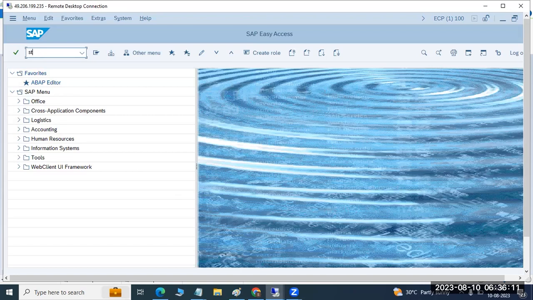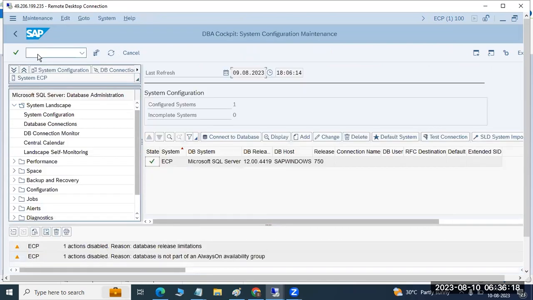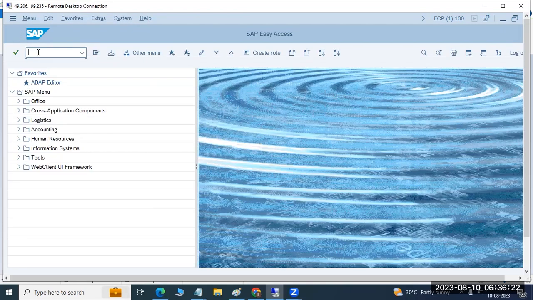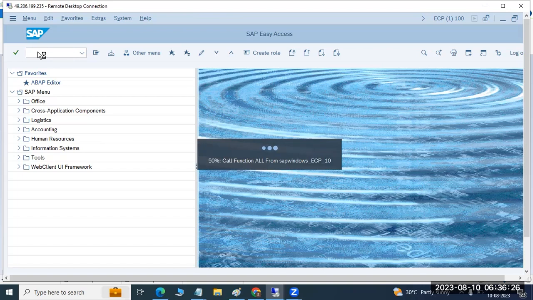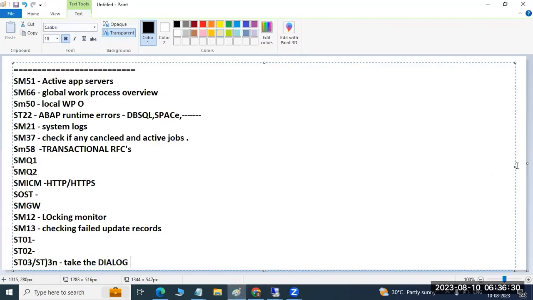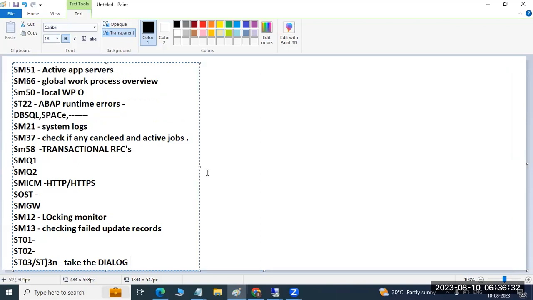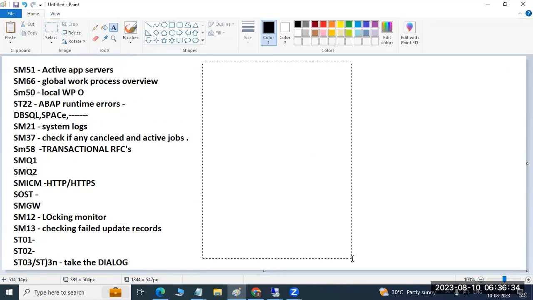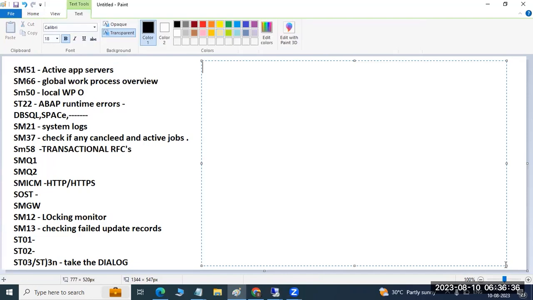Then ST04R, you can use the DBA cockpit for database related space, features, backups, all these things. We can check all of these in the DBA cockpit, DB related. Then ST06 is very important here. You can check the CPU related information, how the CPUs are behaving, and what the CPU utilization is, in ST06.